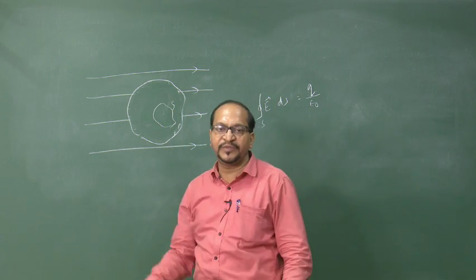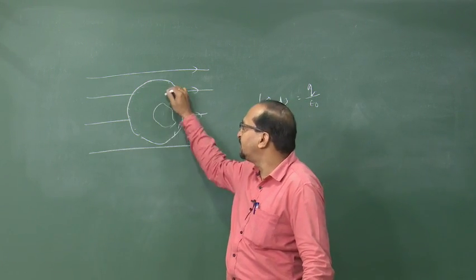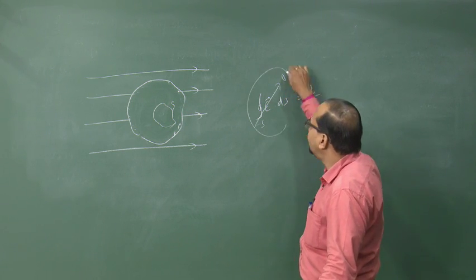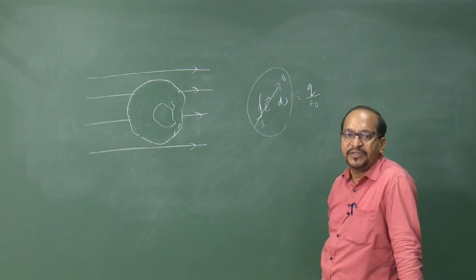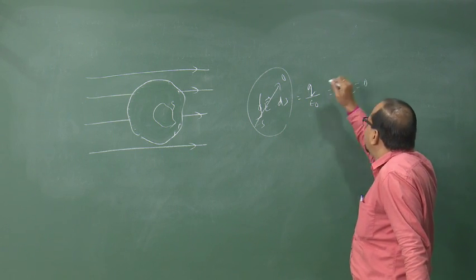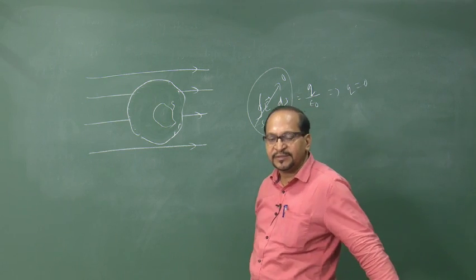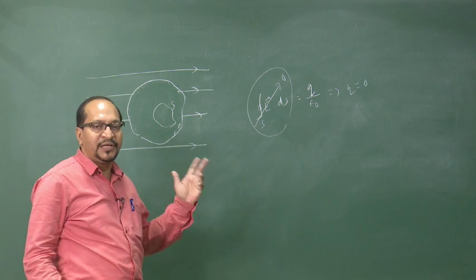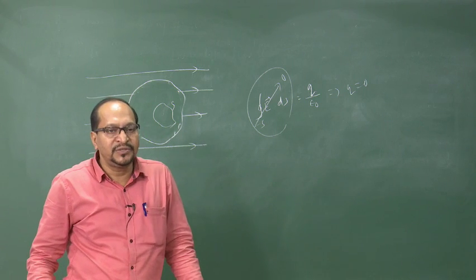But already we have discussed that the field inside the conductor is 0. So, this surface integral will become 0 because electric field is 0. Therefore, this leads to the conclusion that q is equal to 0. Hence, inside a conductor the electric field will be 0 and charge will be 0.